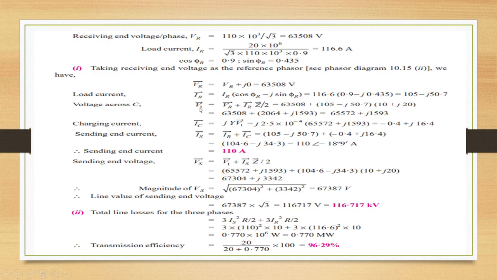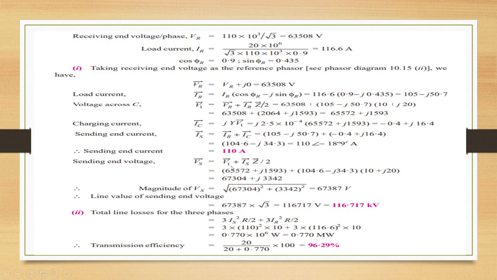Voltage across C, V1, is VR plus IR into Z by 2. Substitute all the values. We are going to get the value as 65572 plus j1593. Charging current IC is jY V1. Substitute all the values, minus 0.4 plus j16.4 is the answer. Sending end current Is is IR plus IC. So add these two values and convert rectangular to polar. Whatever value we are getting here is the sending end current, 110 amps.